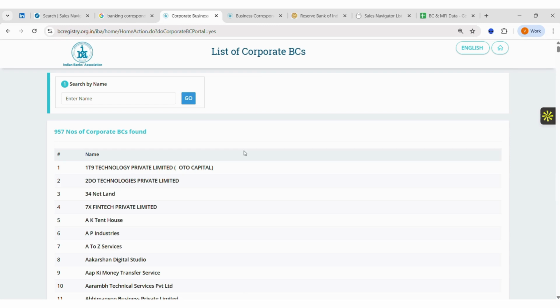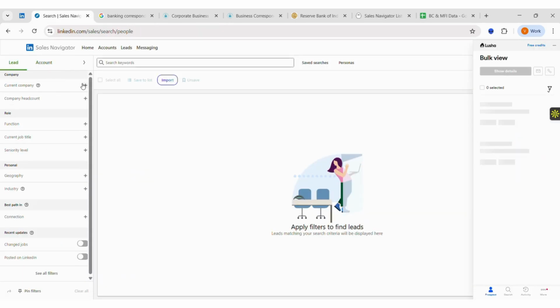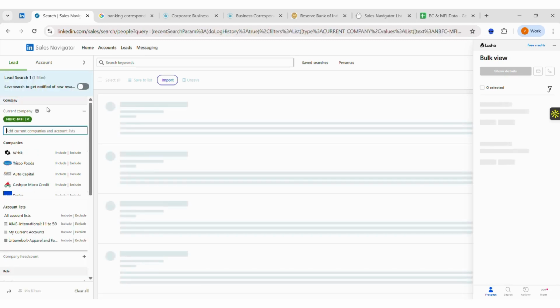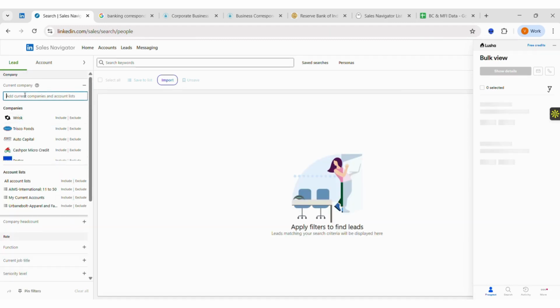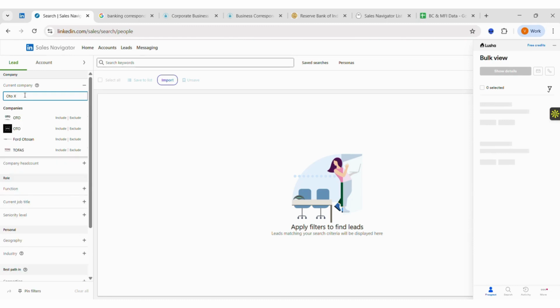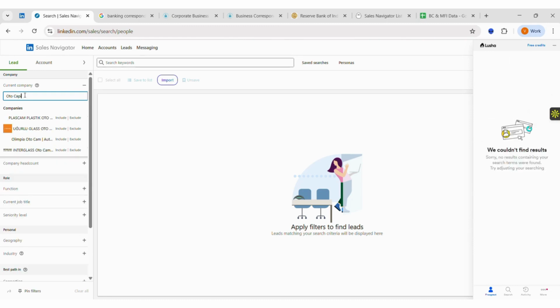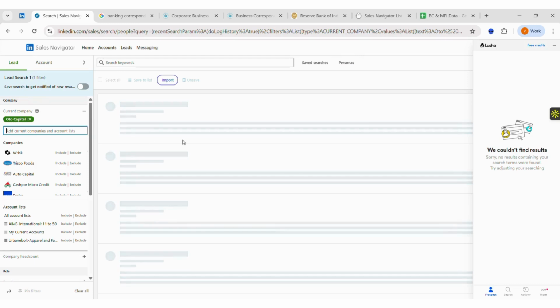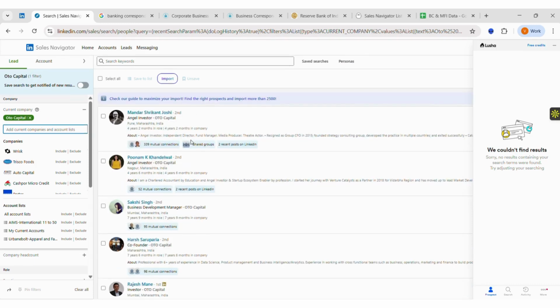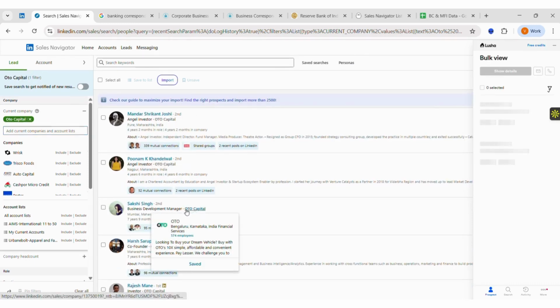Now, on the registry we have a complete list of all the corporate banking correspondents or business correspondents available. So there's a list of 957 companies. Over here also we can follow the same approach that we followed for microfinance institutions, wherein we can simply search for the company names in the lead filter under the current company. Now, when we actually do this, we are again going to get the same results of the prospects working in that particular company. And then we can shortlist, create the lead list, and again scrape using Phantom Buster.